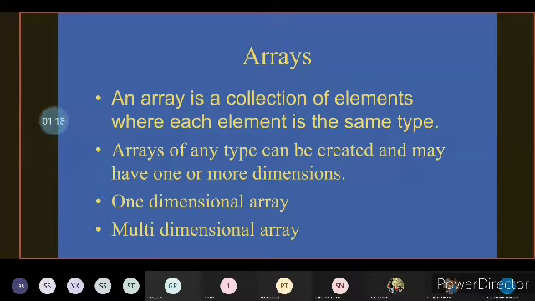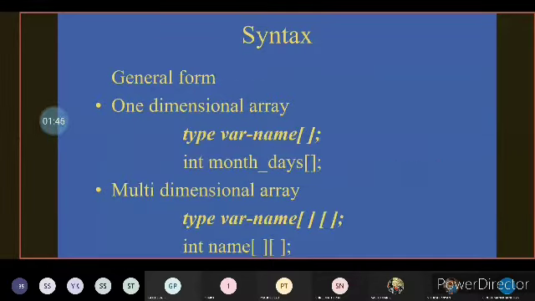Similarly, arrays of any type means that you can create an integer array or a float array or a double array, anything else. So it can be classified into two types. One is a one dimension array and another one is a multi-dimensional array. So in general, we can say an array is a collection of elements of the same data type. We have to remember, we should not forget it.